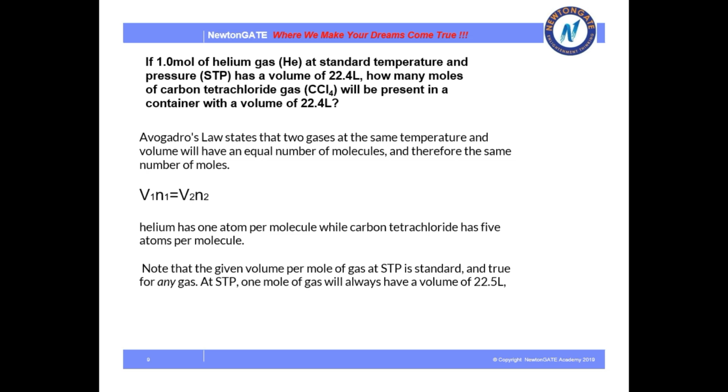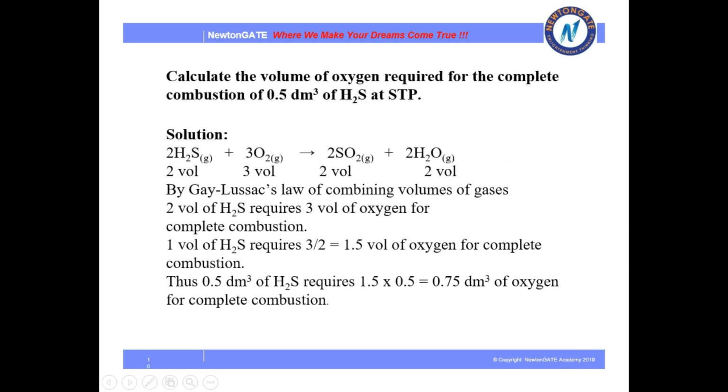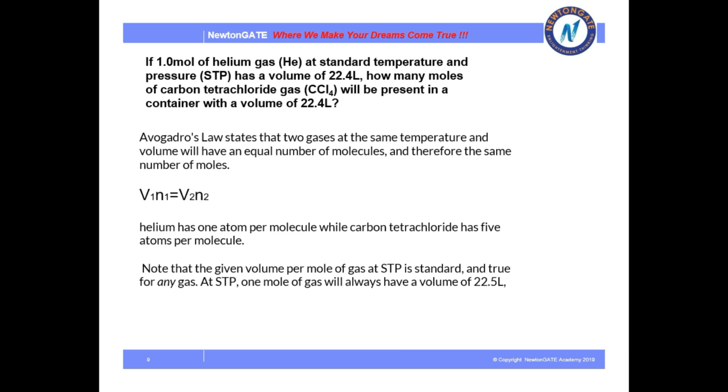So according to Avogadro's law, V1N1 equals V2N2, where V is the volume and N is the number of atoms per molecule. As helium has 1 atom per molecule, whereas carbon tetrachloride has 5 atoms per molecule. So according to Avogadro's law, 1 mole of gas at STP is standard and true for any gas. So at STP, 1 mole of gas will always have a volume of 22.4 liter, or 22.5 in some cases.